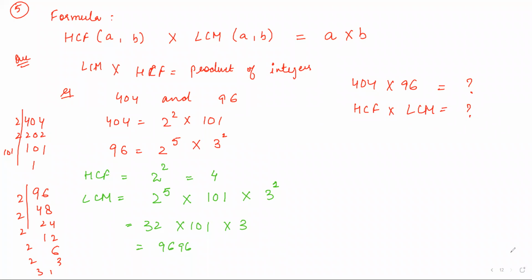Let's see the next type of question. Write down, you can say second type on the same formula. Given that HCF of two numbers 306 and 657 is equal to 9, find LCM.